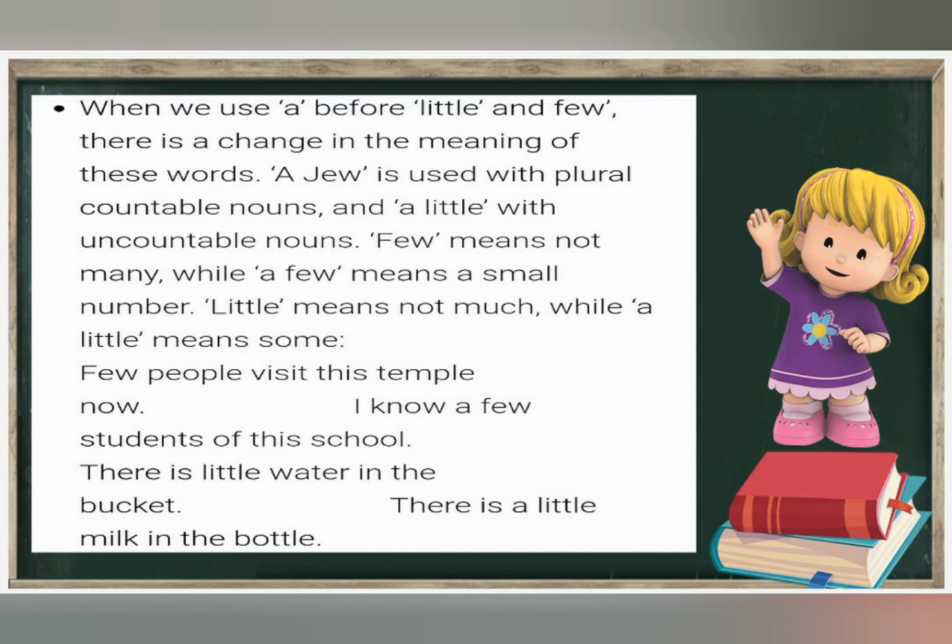Now let's see the examples. Few people visit this temple. Here few means not many. But see the next example. I know a few students of this school. A few means a small number. I know a small number of students in this school. There is little water in this bucket. Little means not much. There is a little milk in this bottle. Here there is some milk in this bottle. Like that we have to say.